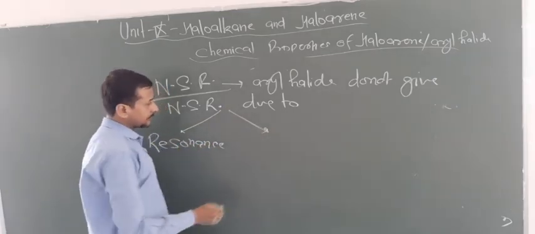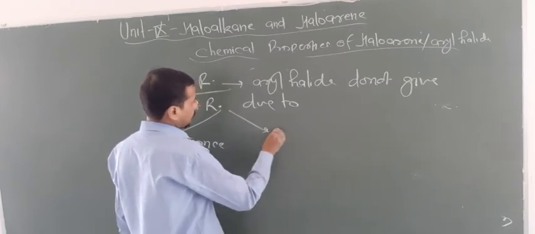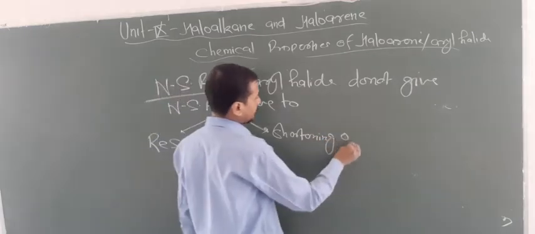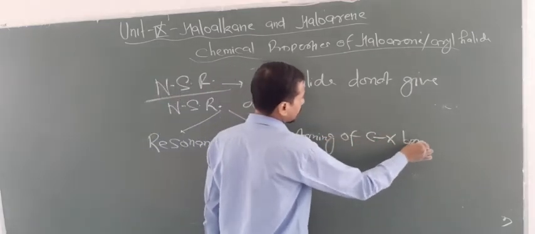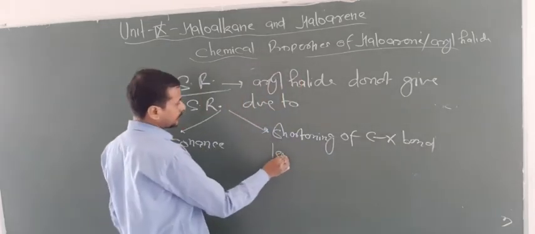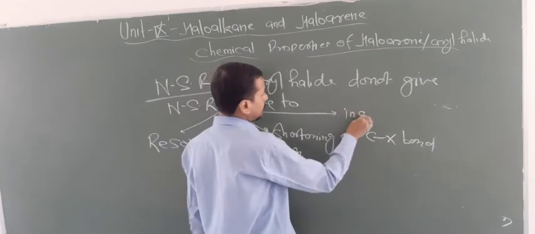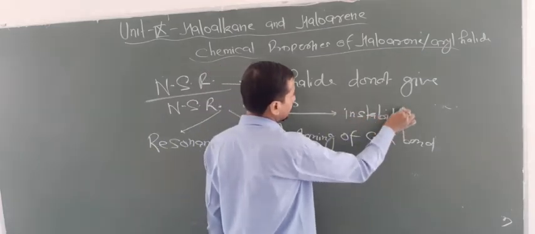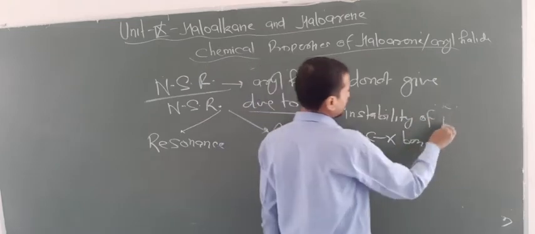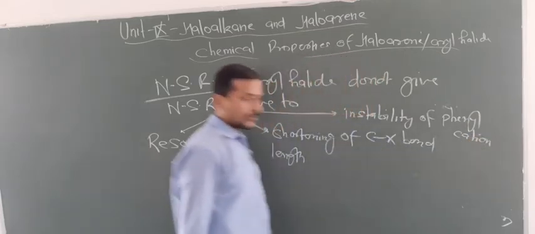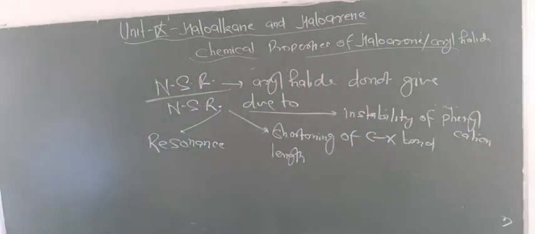The second reason is basically shortening of the C-X bond length, and the third reason is instability of the phenyl cation. So due to these three reasons, haloarenes do not give nucleophilic substitution reactions as alkyl halides do.